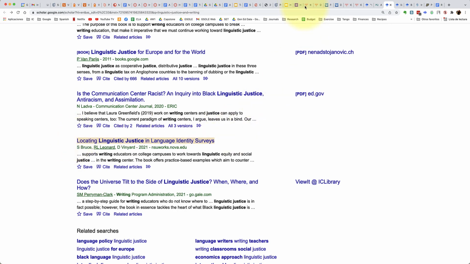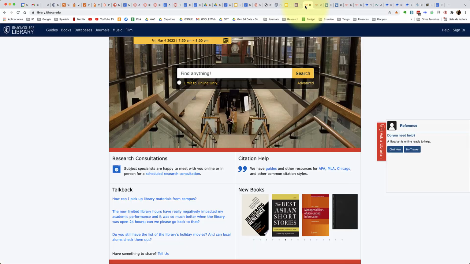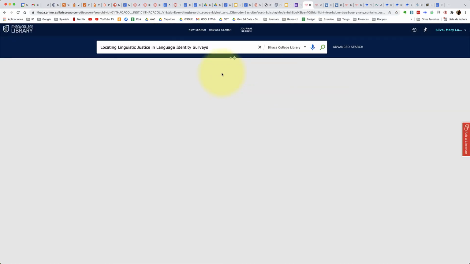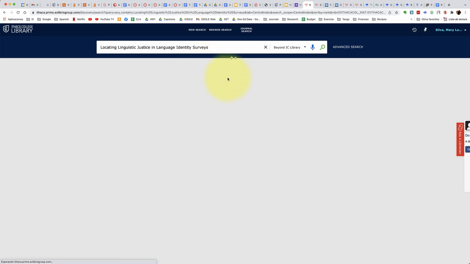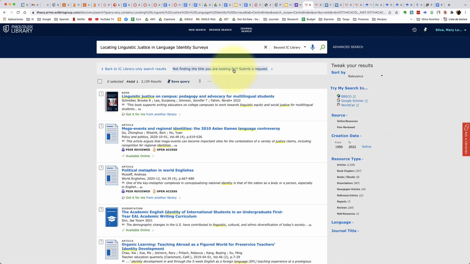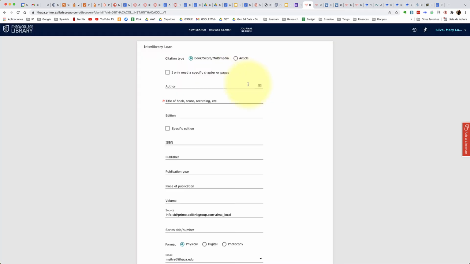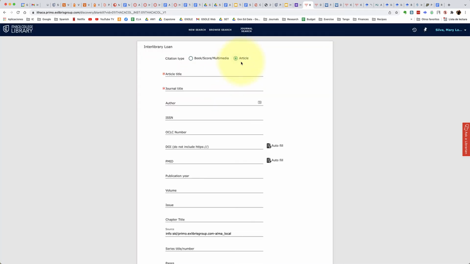You go to the home page of the library website, paste the title there, search for it, and once again, you can locate it by going Beyond the IC Library and then filling out the form that you need in order to download that particular article, and then just paste the title there.